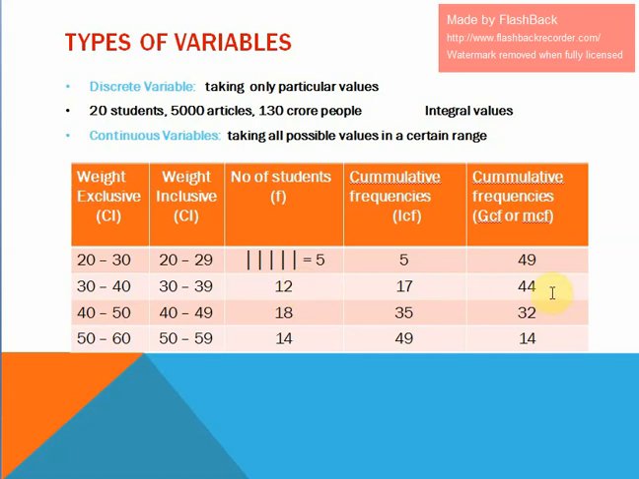Suppose in some cases we are interested in how many students are below 40 and how many students are above 30. To answer such questions, we need less than cumulative frequencies and greater than cumulative frequencies. Greater than cumulative frequency is also known as more than cumulative frequency.